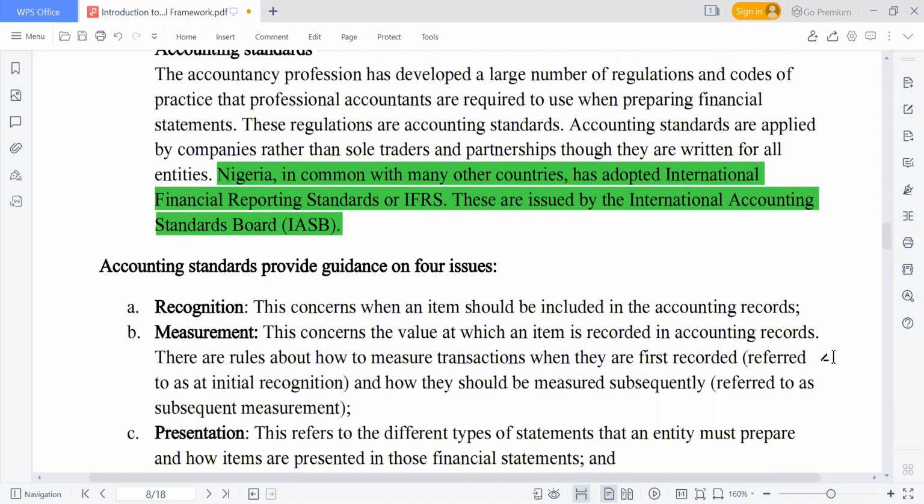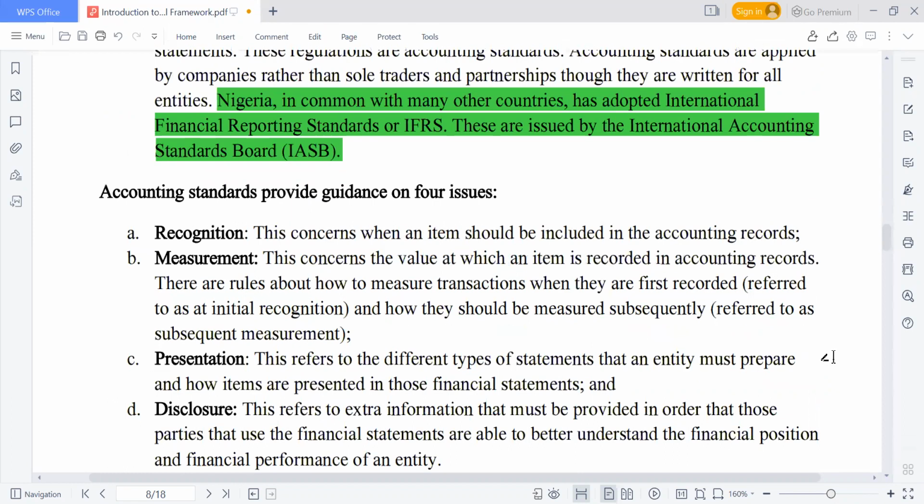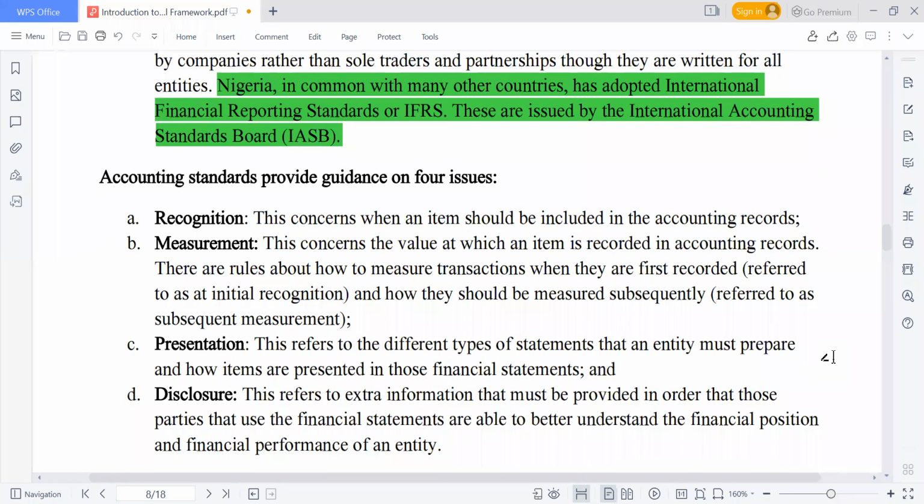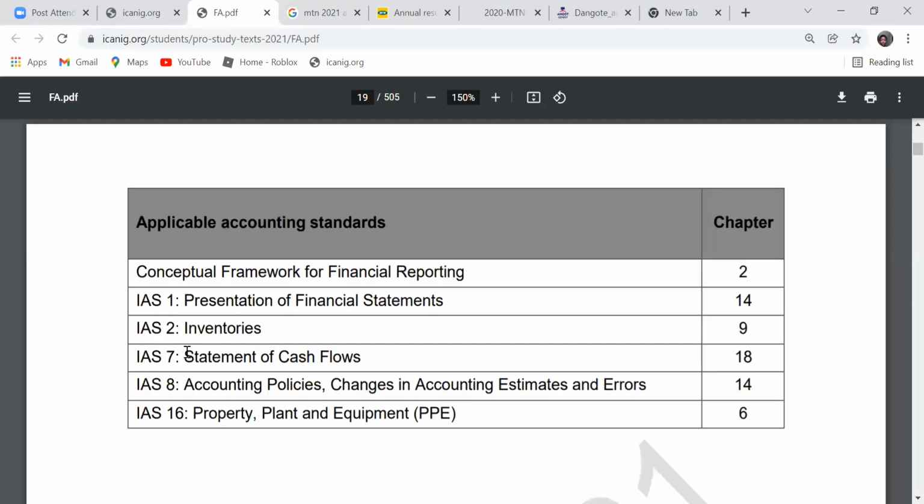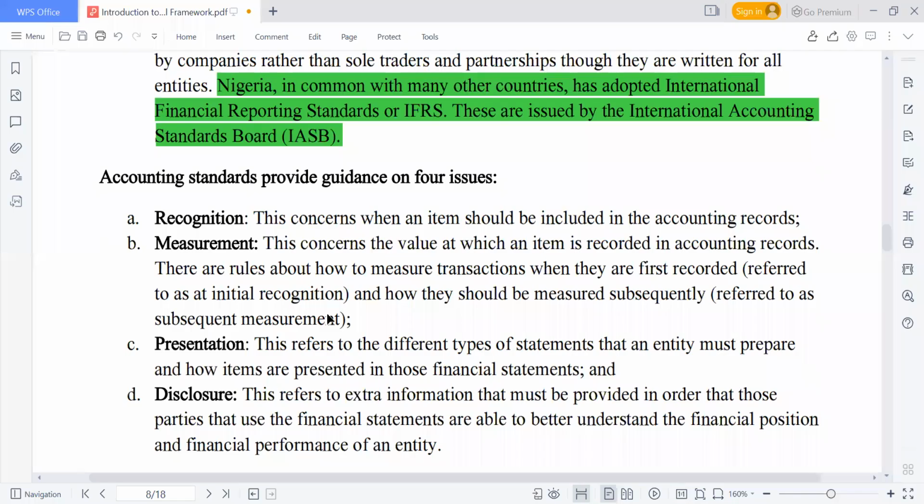So every standard gives us talk about 4 things. Every standard that you are looking at now, which we are still going to talk about, look at this standard now: IAS 1, 2, 7, 8, 16. Accounting standards come with 4 things. An accounting standard is going to tell us how we are going to recognize it, the recognition criteria. It's going to tell us how we are going to measure it. It's also going to tell us the presentation, and it also tells us the disclosure. So accounting standards cover these 4 issues.